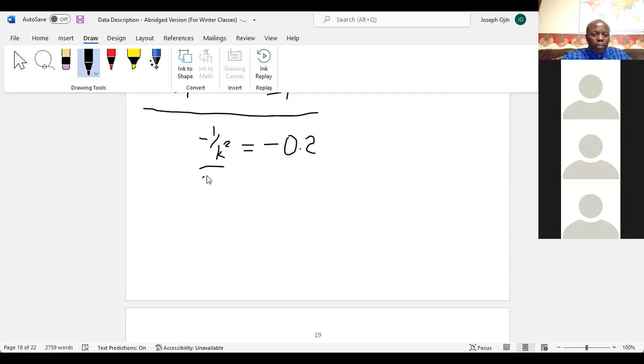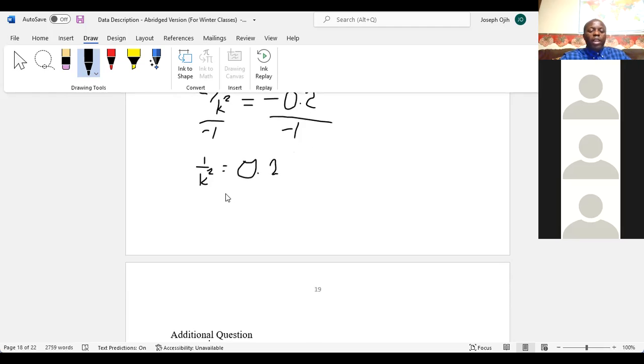So you have 1 over k squared, because now the negative sign is gone. Negative divided by negative is positive, equals negative 1 divided by negative 0.2, which gives us 0.2.